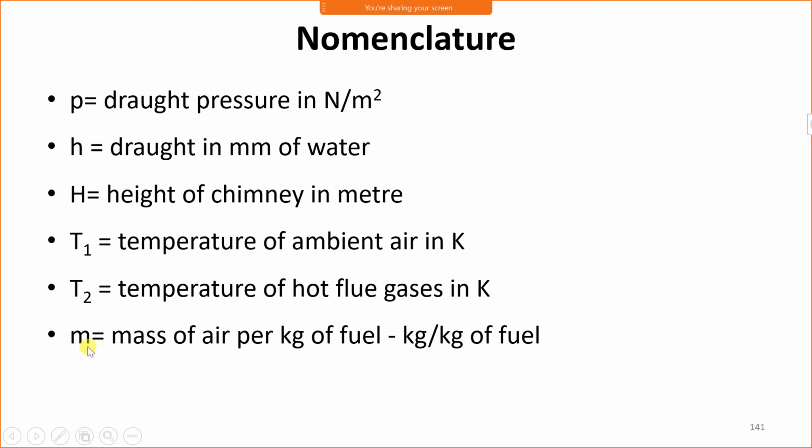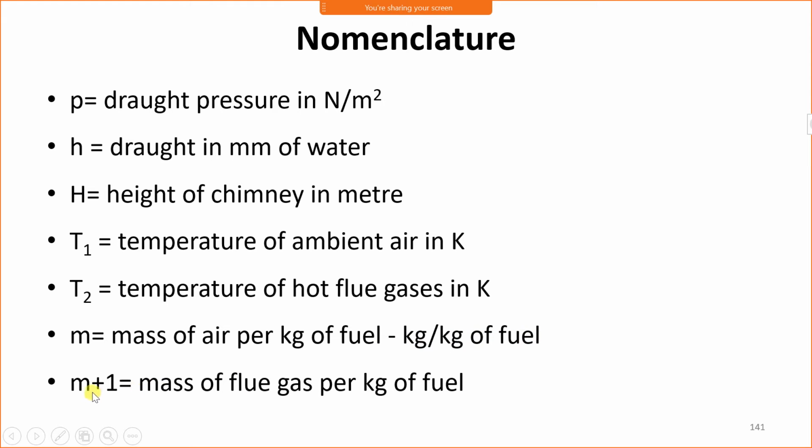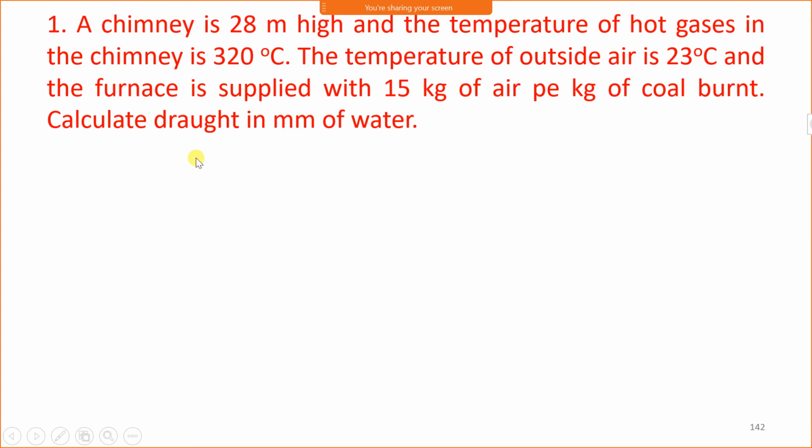Look at the unit. The unit of small m will be kg per kg of fuel, that is kg of air per kg of fuel. m plus 1 is the mass of flue gases per kg of fuel.